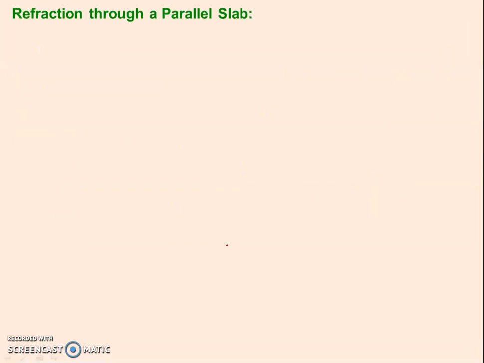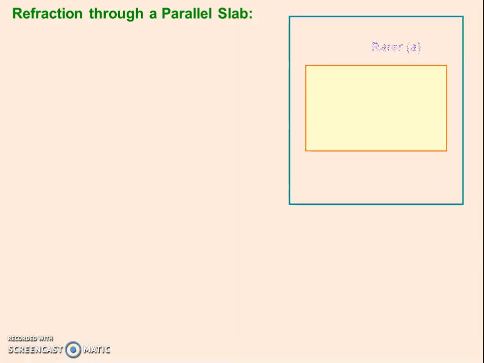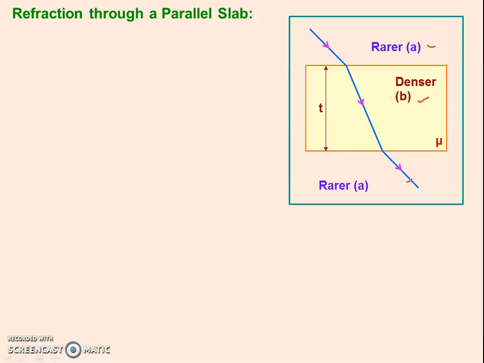Now refraction through a parallel slab. It means we are talking about a glass slab, right? So this is a glass slab. There is a rarer medium, air, then a denser medium, glass, and then again a rarer medium. Now what will happen? A ray will be incident at the interface and get refracted.